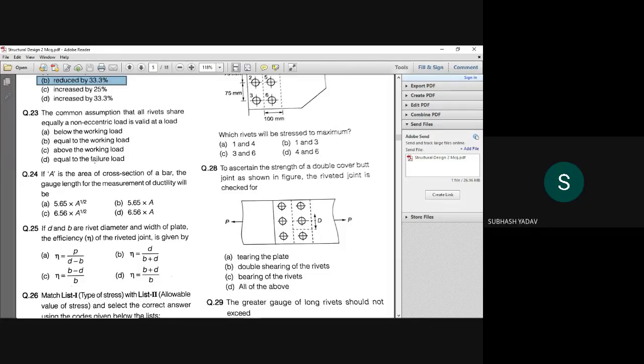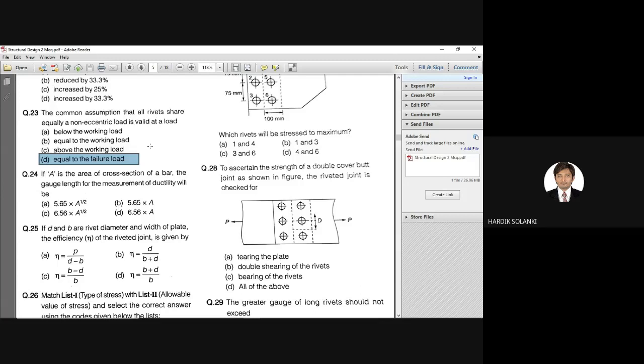Who is this? Equal to the failure load. Yes, D, it is correct. Right. So the last one is option D, equal to the failure load. The common assumption that all rivets share equally a non-eccentric load is valid at a load equal to the failure load. So up to failure load only this assumption is valid. After that or before that, this assumption is not valid. So question number 23, correct answer is option D.